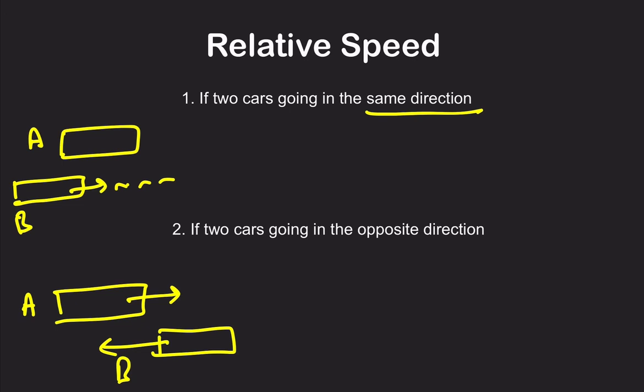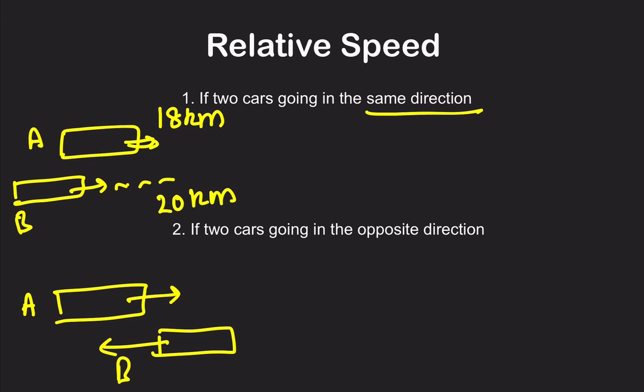Suppose in 5 minutes, this train has covered 20 kilometers. But since we are going at almost the same speed, we would have covered 18 kilometers in this direction, right? So B will not look as fast to us as it actually is.